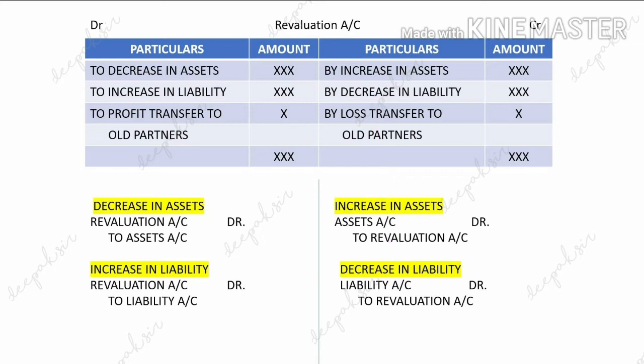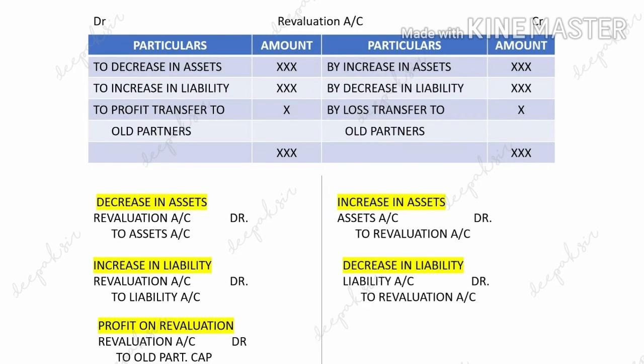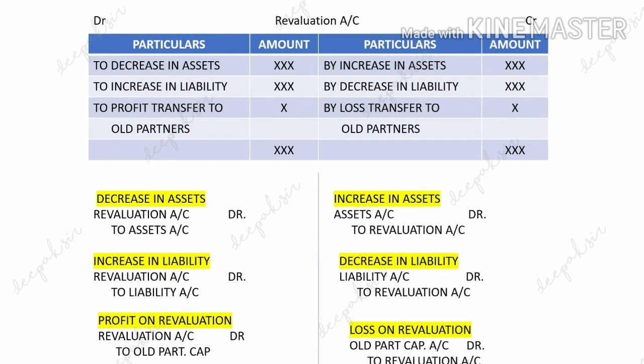And then we have to pass the entry for either profit or loss. If there is a profit on revaluation, then the journal entry will come revaluation account debit to old partners capital account. We have to write down both the old partners' names. And if there is a loss on revaluation, loss is recorded on the credit side, so old partners' names will come on the debit side in the journal entries. So it will come old partners capital account debit to revaluation account.